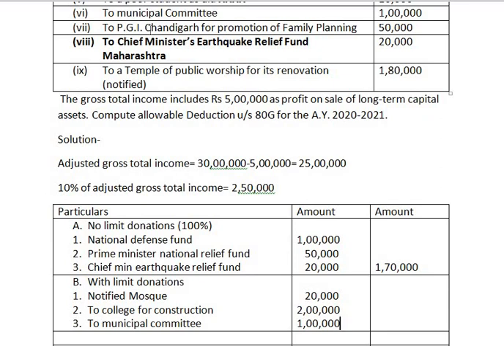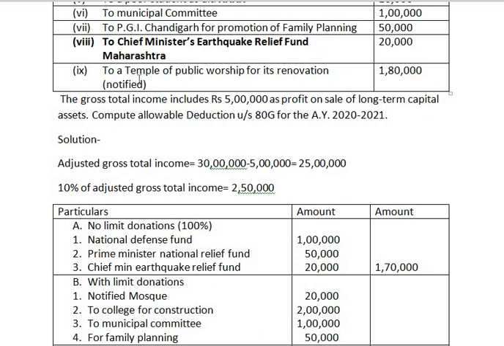Coming to next, to PGI Chandigarh for family planning, the amount contributed is rupees 50,000.